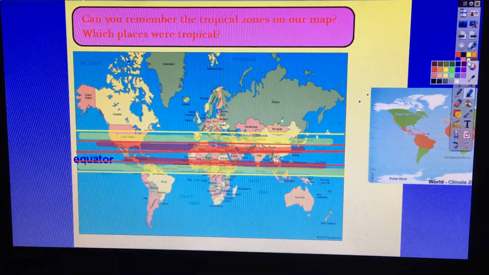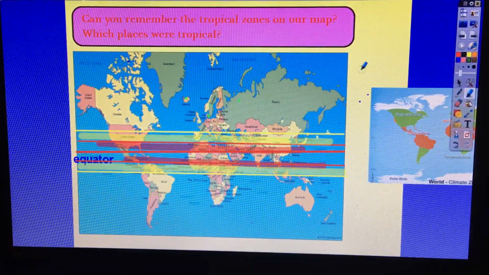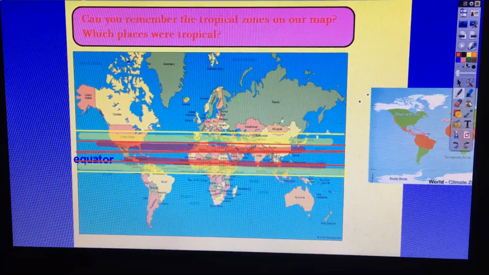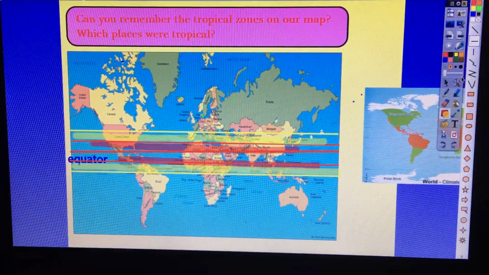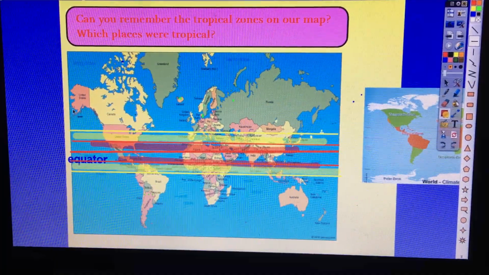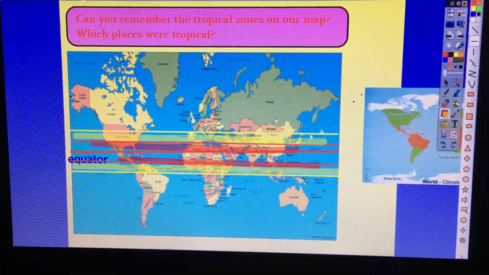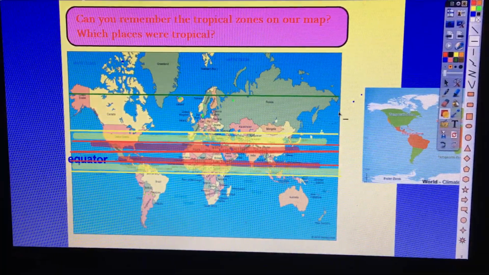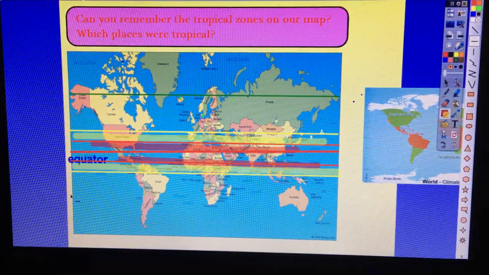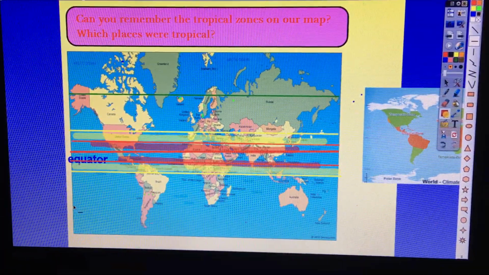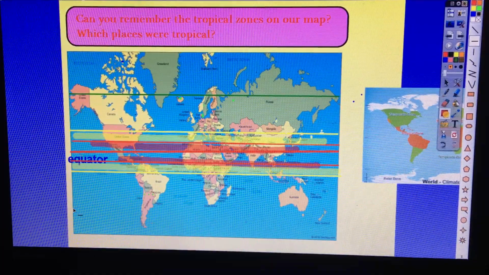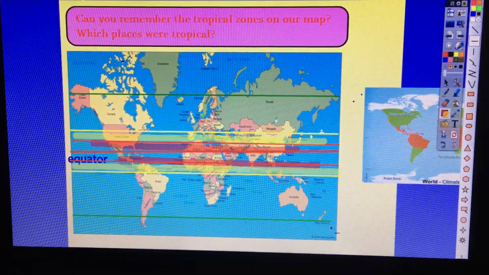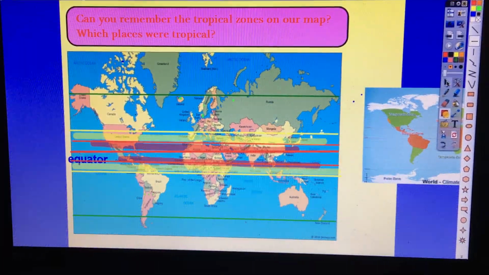After that, do you remember where we live? We don't live that close to the equator. I'm going to draw a line across here. So this is a big area. Huge. Yeah, I'm going to move it even further down.